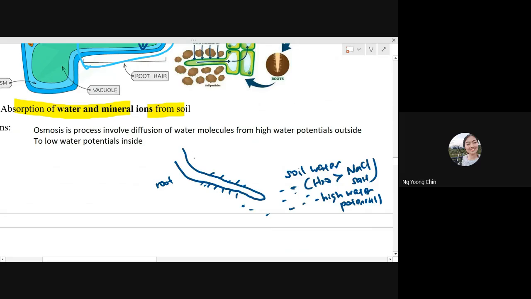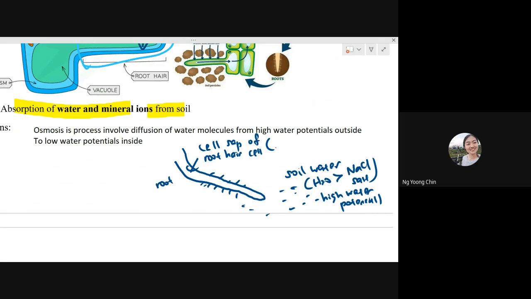However, in the cell sap of the root hair cell, the solution found inside the root hair cell is called cell sap. Does the cell sap have more water or more salt?